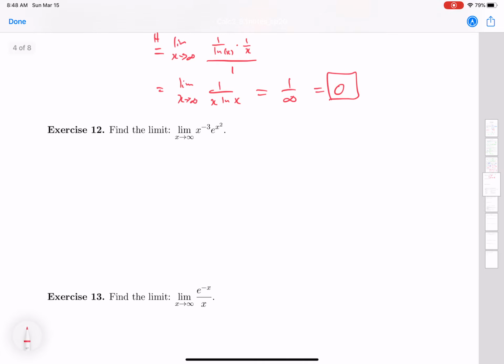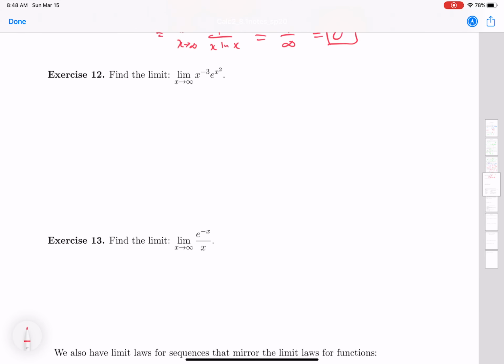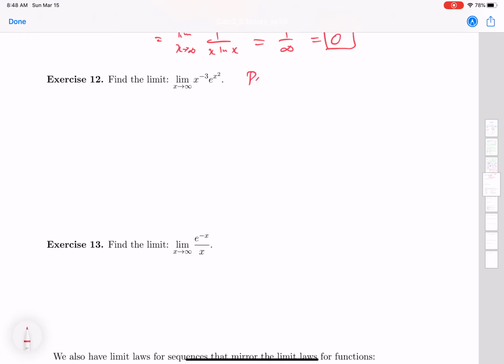Exercise 12 and exercise 13 are ones I want you to work on your own. So go ahead and take a minute and try to work those out. Pause the video, and when you're done or you're stuck, turn on the video and I'll give you your answer.